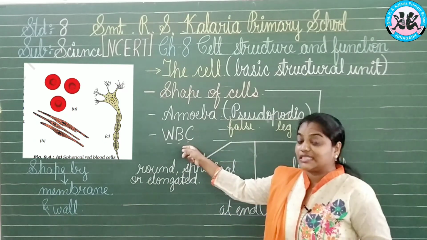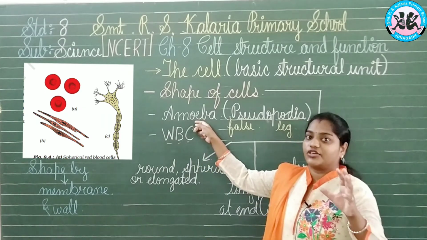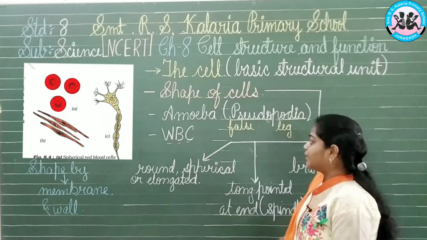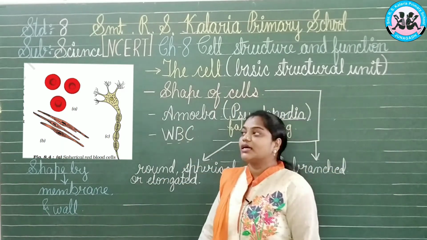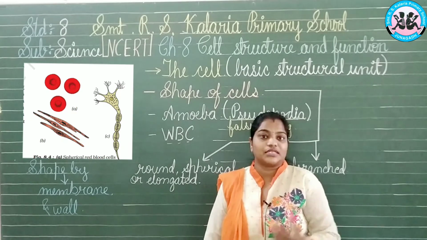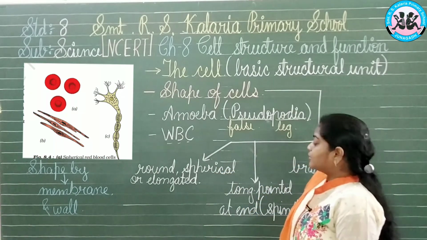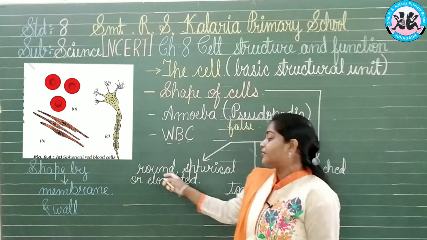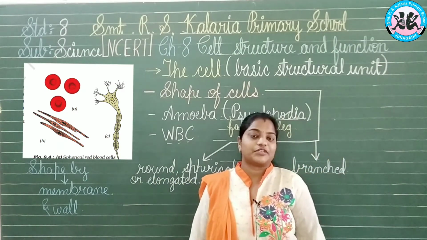Means multicellular, and single cell, that is a unicellular structure which lives by its own. Now here one thing is coming, that is the shape of the cells. Now what are the different types of cells, as we have seen the number of the cells. In the same way we have the shapes also. The first shape that is identical to us is the round, spherical or elongated shape. We have different shapes of the cells.